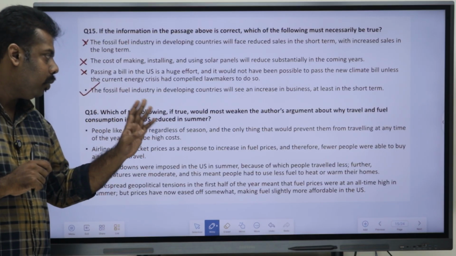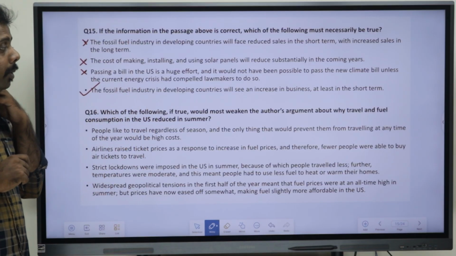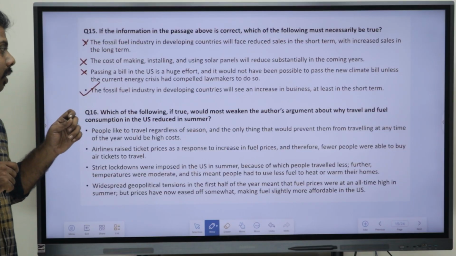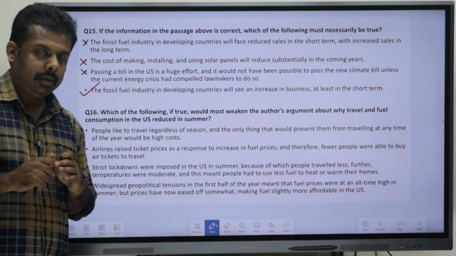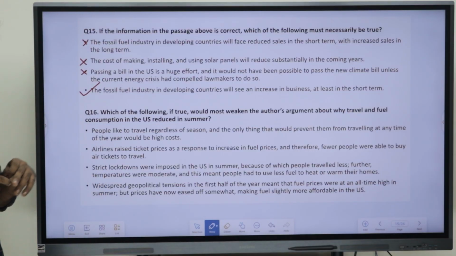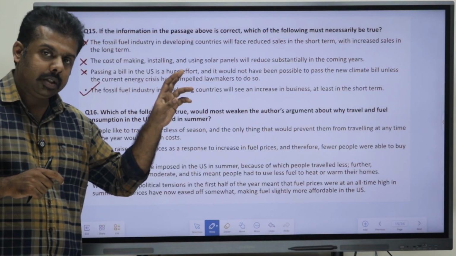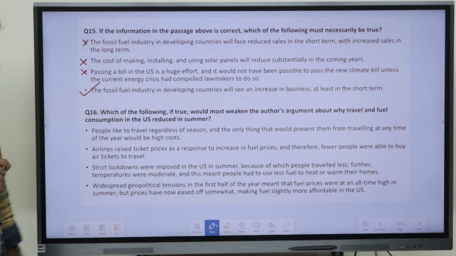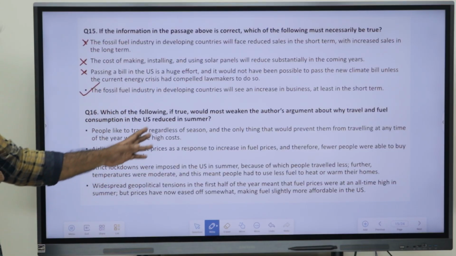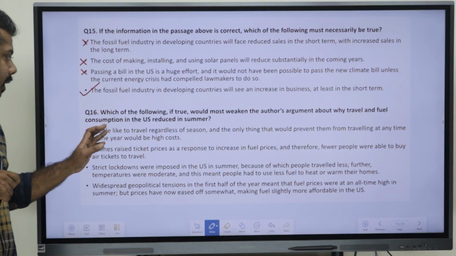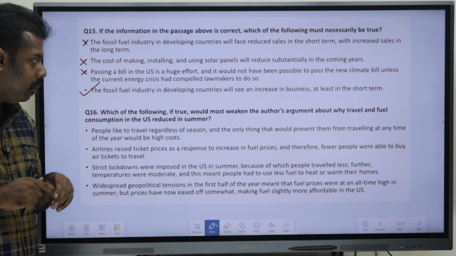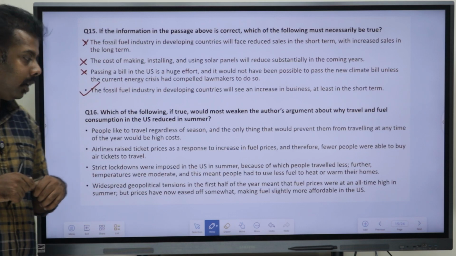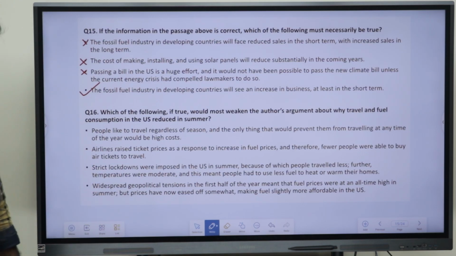Which of the following, if true, would weaken the author's argument about why travel and fuel consumption in the US reduced this summer? Now, we have to weaken, we have to take the statement which weakens it. So, that is an important point. I am just reading the options first. People like to travel regardless of season, and the only thing that would prevent them from traveling at any time of the year would be high cost.